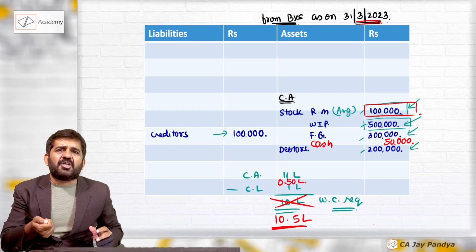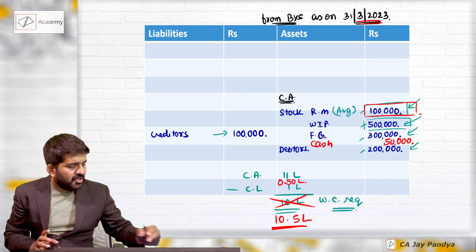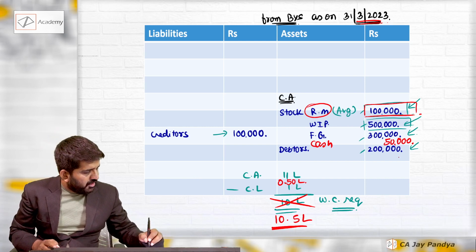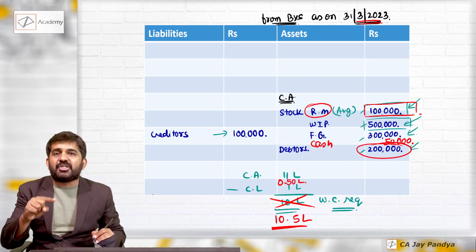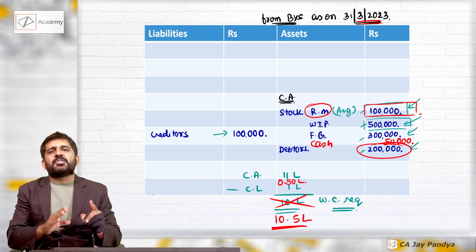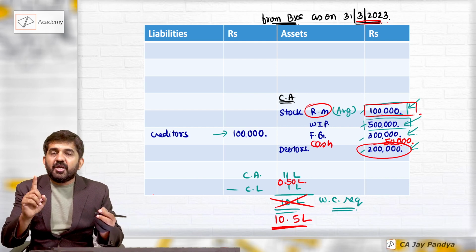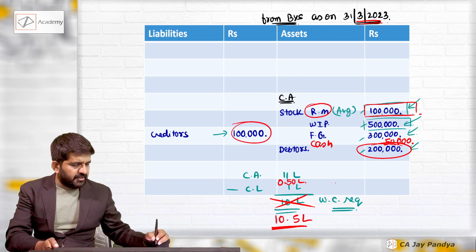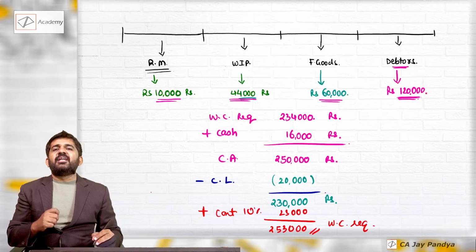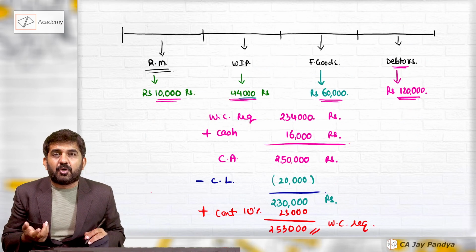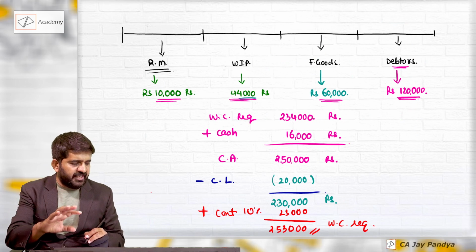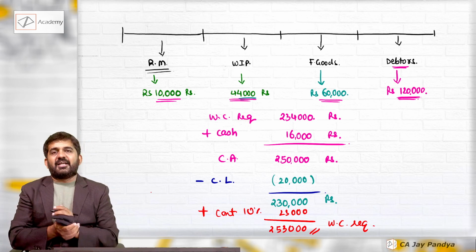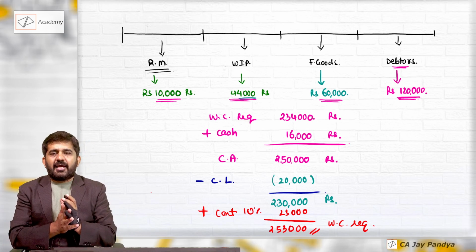Whatever is invested on 31st March is normally going to remain same. Your raw material stock is normally going to remain same, whatever it is on 31st March. If your debtors are of 3 months and it is 2 lakhs rupees, then 2 lakhs rupees is going to remain outstanding throughout the year, if you keep the same level of activity and your credit period remains 2 months. Similarly for creditors. And the third way is in detail finding out working capital requirement for raw material, WIP, finished goods, debtors, cash requirement, reducing all current liabilities, and adding some contingencies, we will get the working capital requirement.